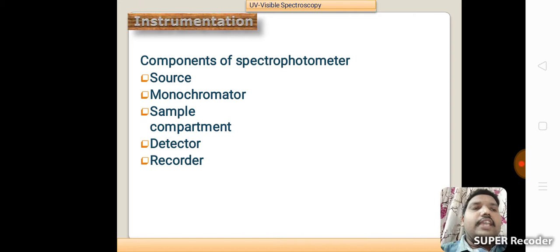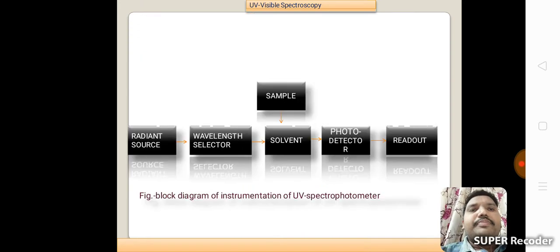Next, instrumentation of UV visible spectroscopy. The components of spectrophotometers are the source, monochromator, sample compartment, detector, and recorder. These are the components used in the instrumentation of UV visible spectroscopy.